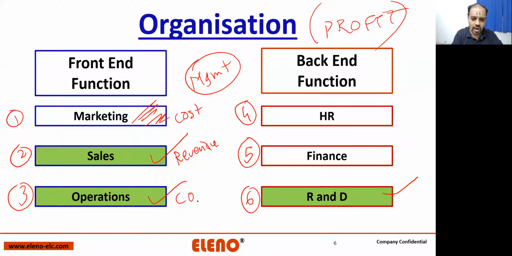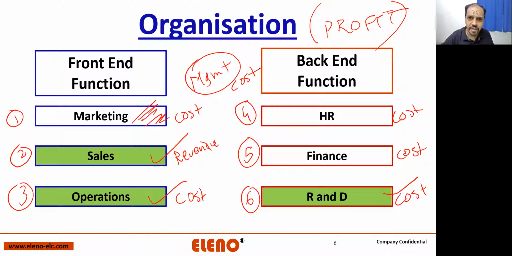I'm writing down all of them except sales as cost functions, including management. When you are doing sales, you are actually generating revenue. But when you are doing marketing, you are using that generated revenue to build a brand.